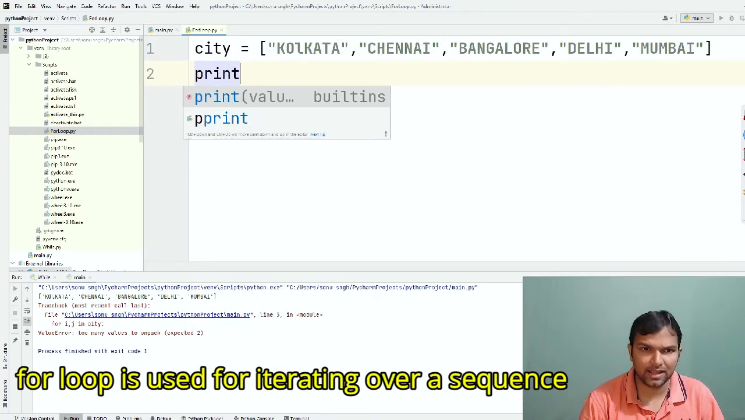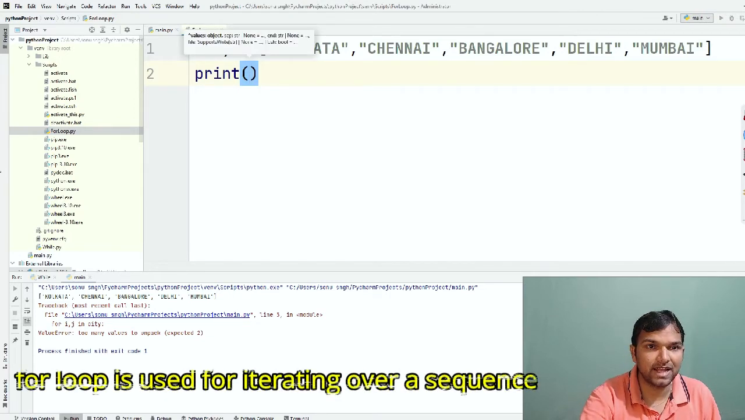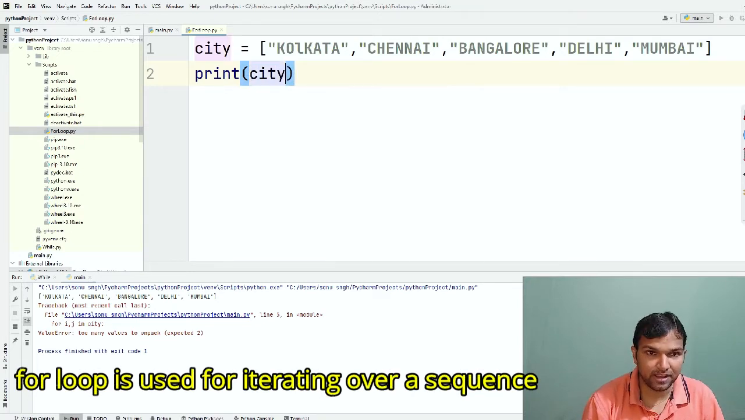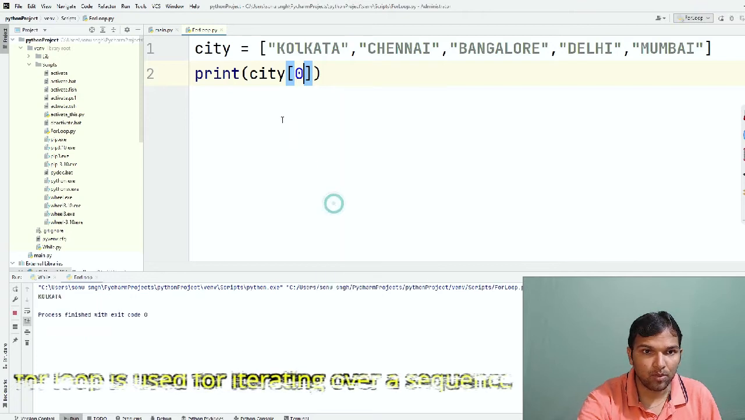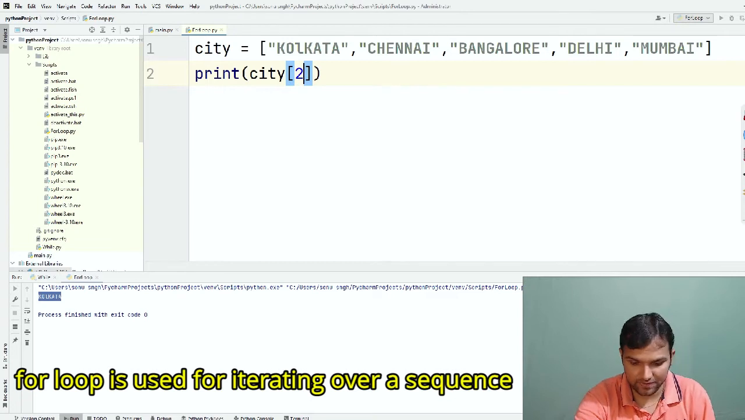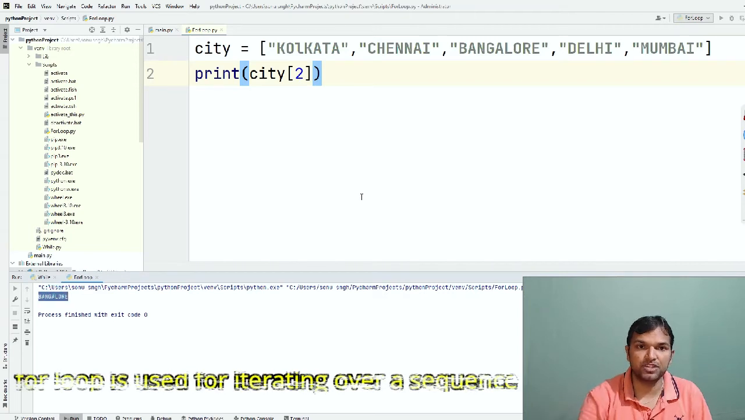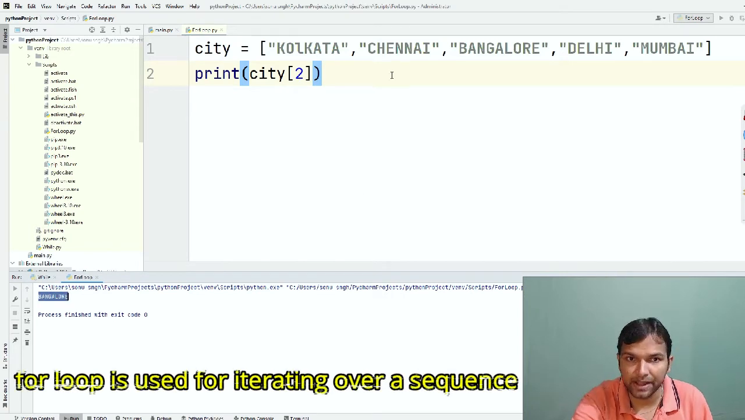If you say this is easy, why should I be doing any for loop? Let's say our list is city. I can just do city of 0, index based, and if I print this, it will give me Kolkata. Or let's say if I just want Bangalore, so 0, 1, 2, if I give 2 here, save it and run this program, you will see that it will print Bangalore, which is pretty easy. So why should I be writing a for loop?